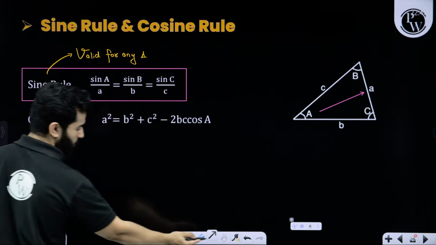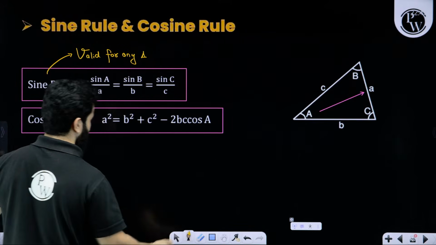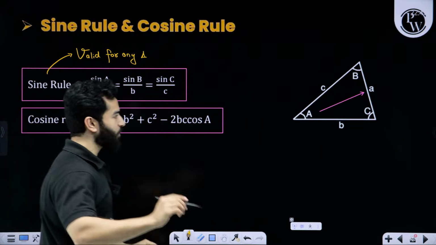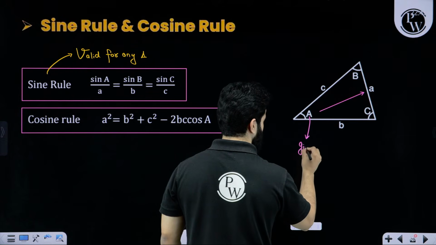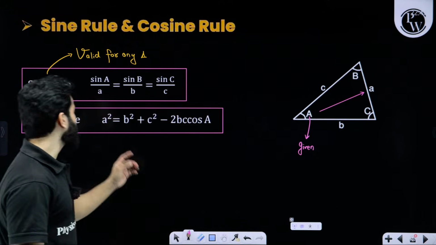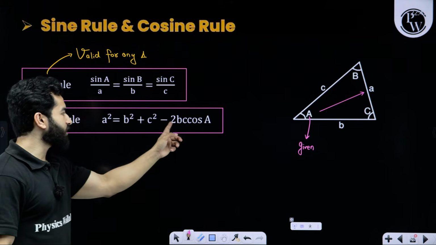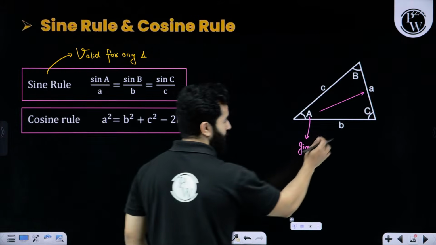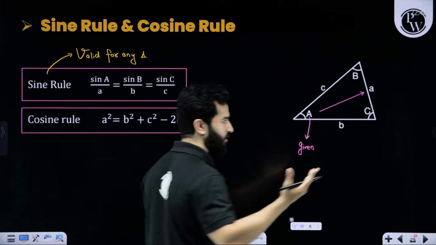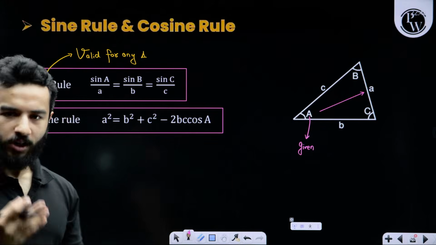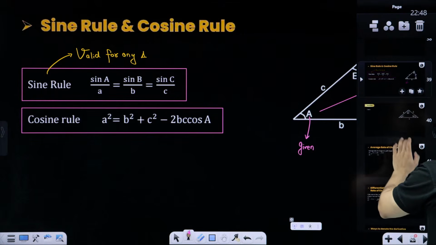Similarly, cosine rule is also valid for any triangle. Let's suppose, my dear friends, we know this angle A, and we want to find out a or any other side. So we can write a square equals b square plus c square minus 2bc cos A. Kindly remember this b and c, and this is the included angle, the angle made between b and c. So these are simple rules. You can remember these. Again, let me repeat it. It's not like we are going to use it a lot.